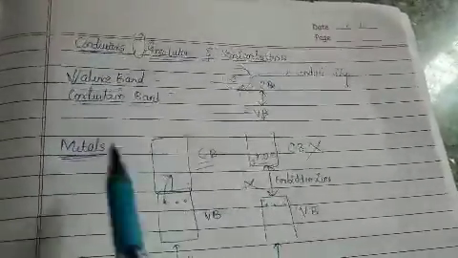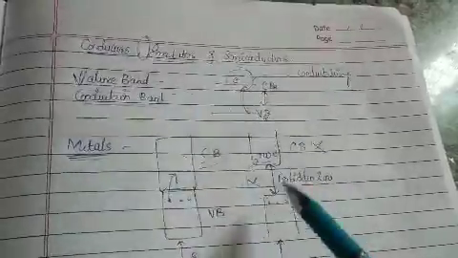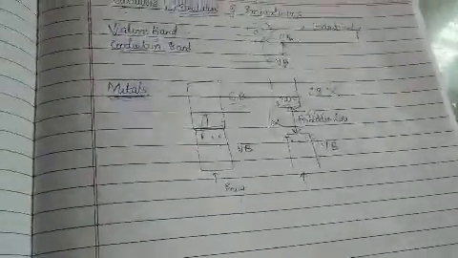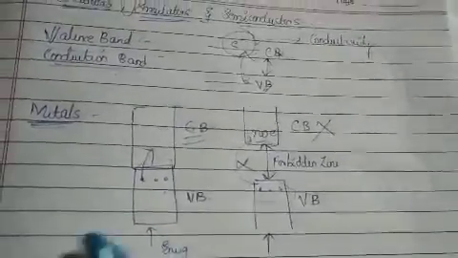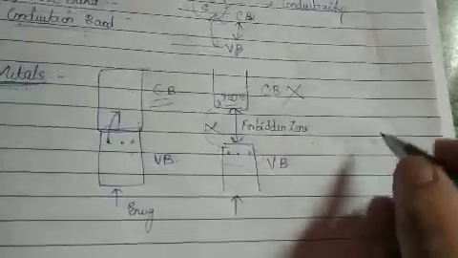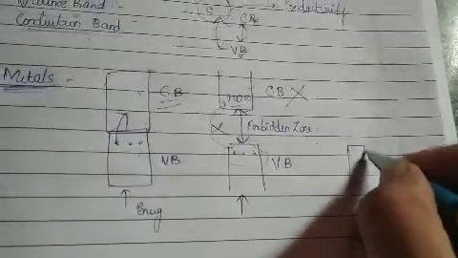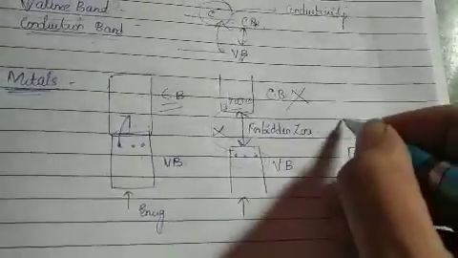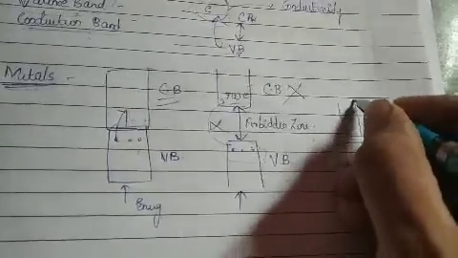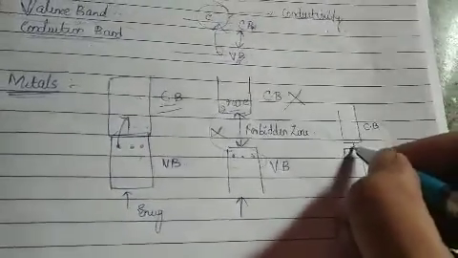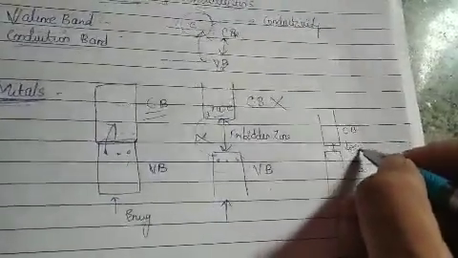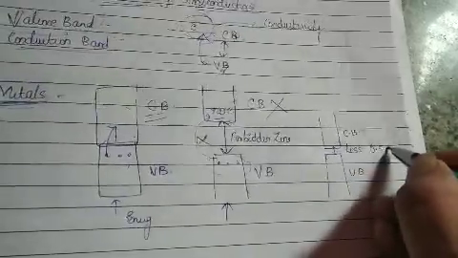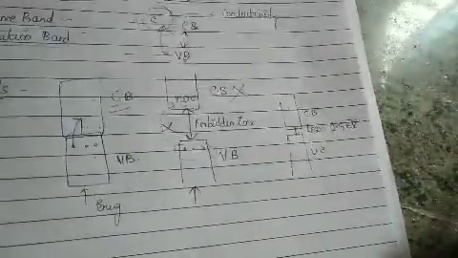And that is the reason we are saying that insulators are bad conductors of electricity and of heat. But the most important class we are going to see now is semiconductors. If I consider this as the valence band, this will be the conduction band. Of course, they have a certain energy gap, but that energy gap is very much less, nearly equal to 0.5 electron volt. That much very low energy gap is there.